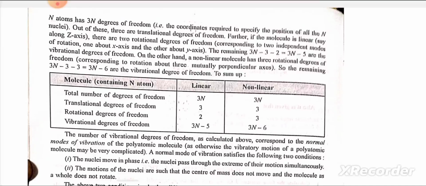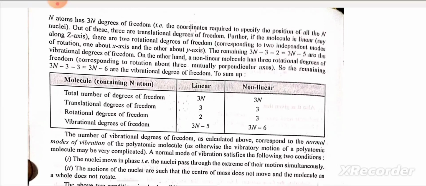Out of these, 3 are translational degrees of freedom. Further, if the molecule is linear, say along the z-axis, there are 2 rotational degrees of freedom corresponding to 2 independent modes of rotation, one about the x-axis and the other about the y-axis. The remaining 3n minus 3 minus 2, which is equal to 3n minus 5, are the vibrational degrees of freedom.